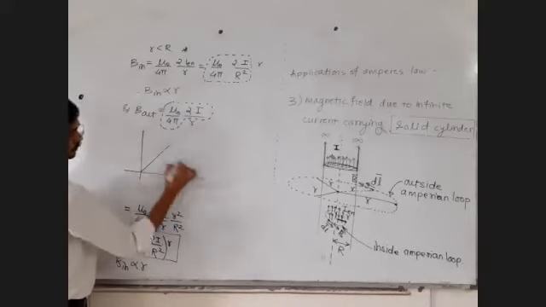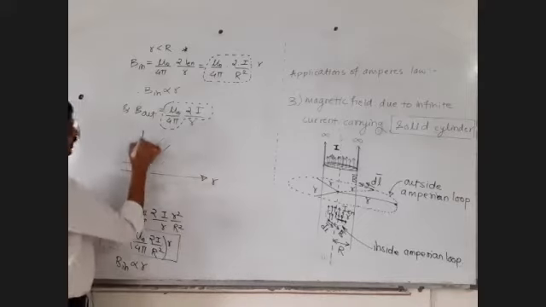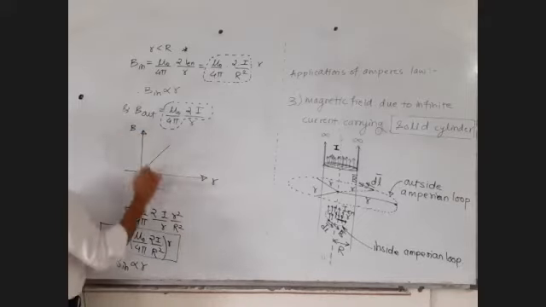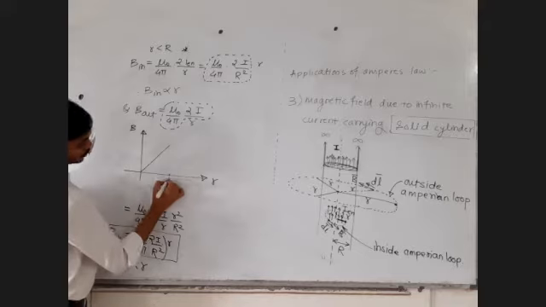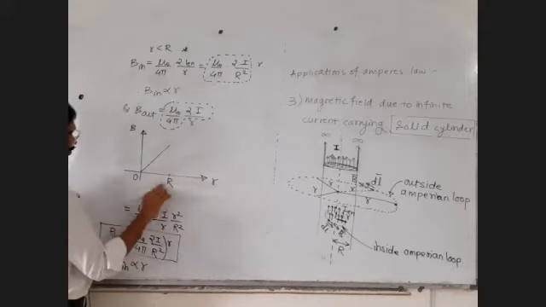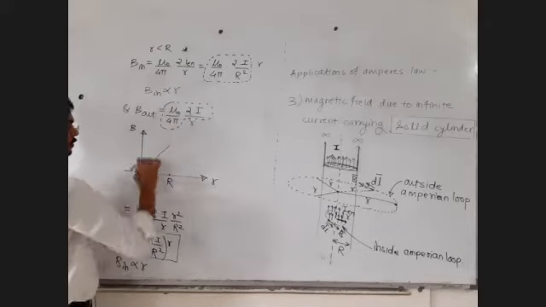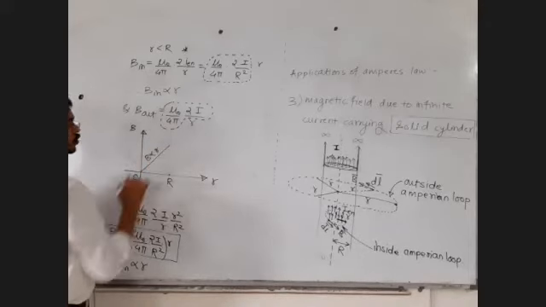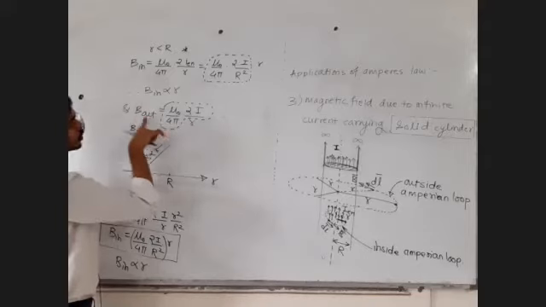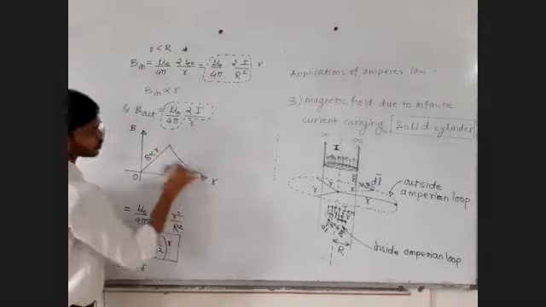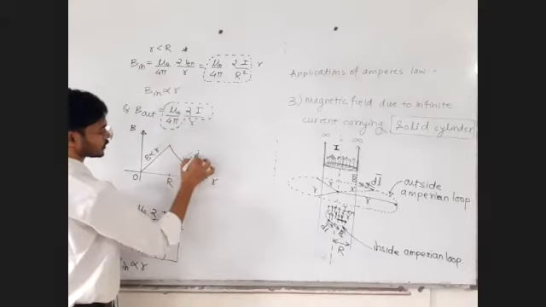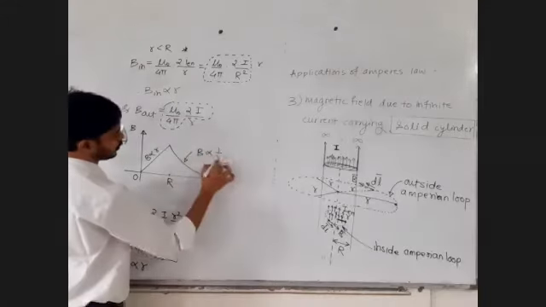Inside field: this is r, this is B, this is small r equal to capital R. From 0 to capital R, the inside field is proportional to r. Here B is proportional to r, and outside it is proportional to 1 upon r. That's B proportional to 1 upon r.